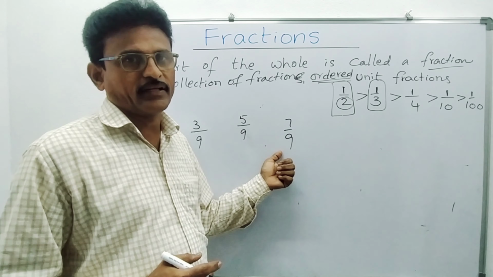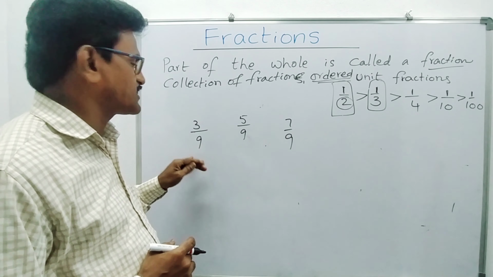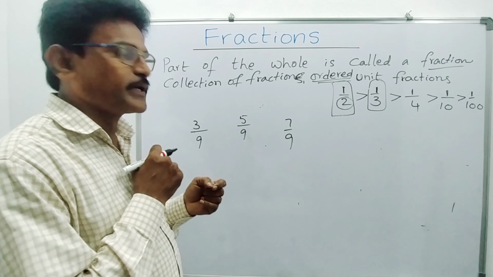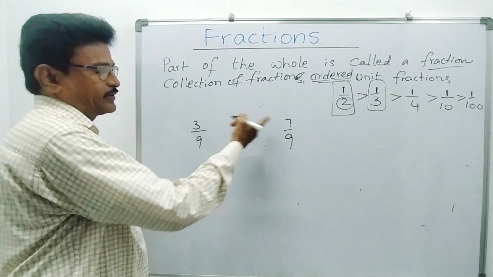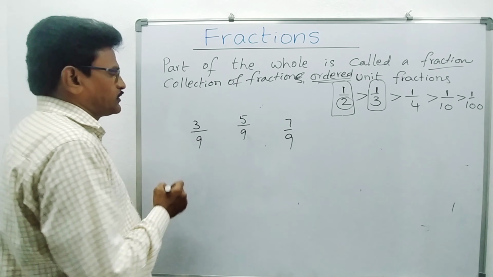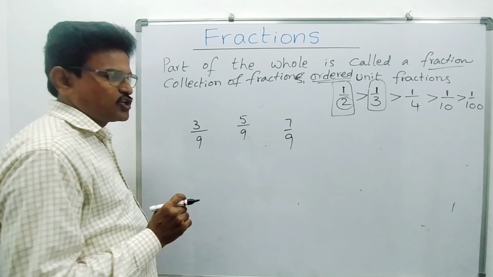The denominator is the same number here. Their numerators are the same, but here the denominators are the same. Then which is bigger and which is smaller, how do we compare? You have to observe only the numerator here. See, 3 by 9, 5 by 9. What is the difference here?